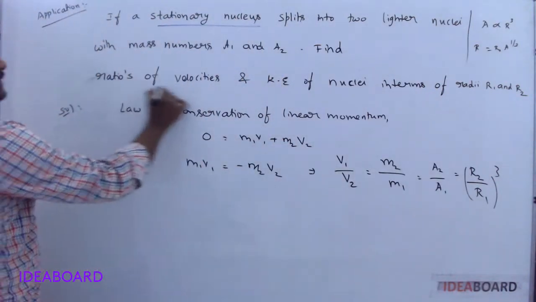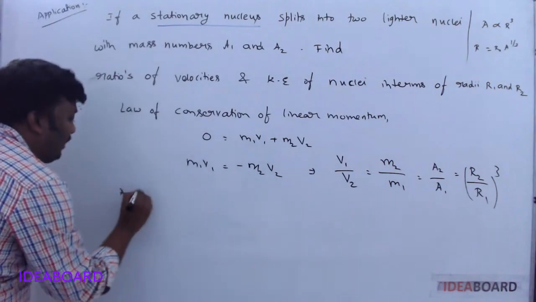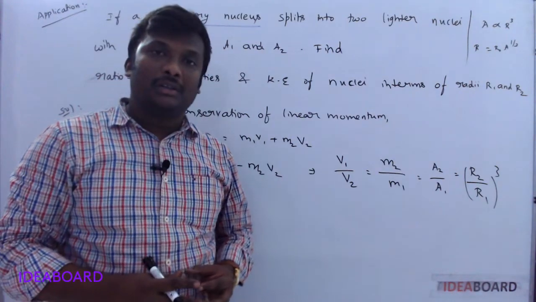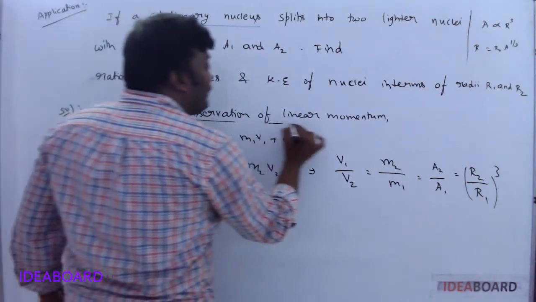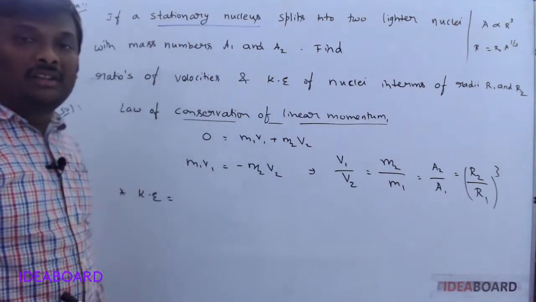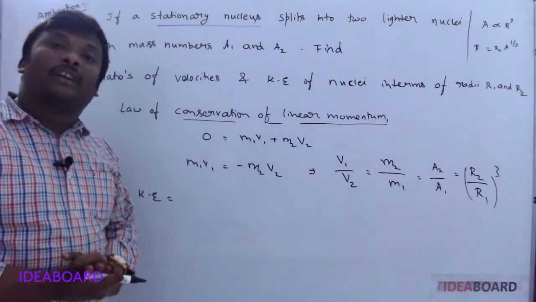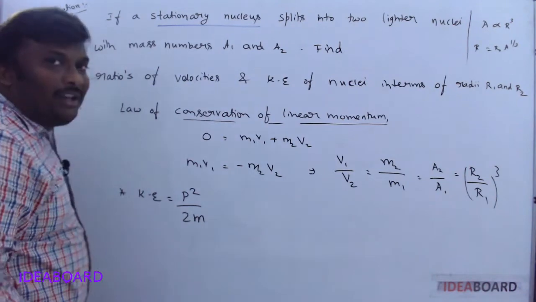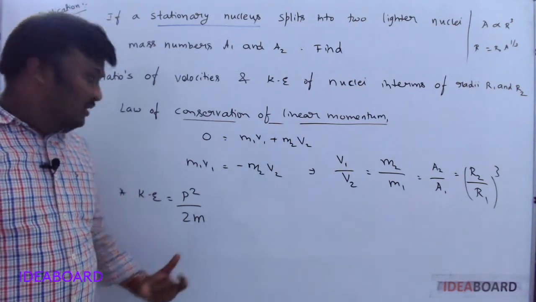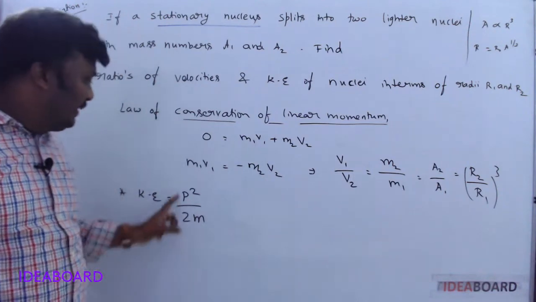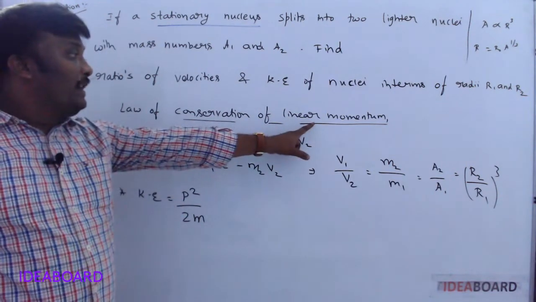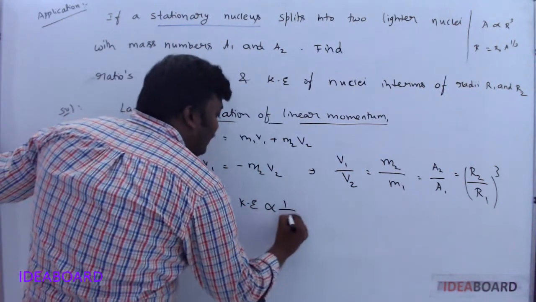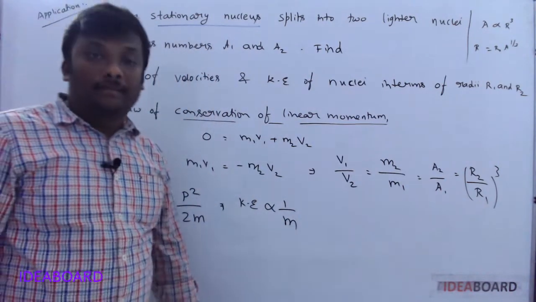Second, another thing he was asking: ratios of kinetic energies. Kinetic energy formula: kinetic energy is equal to half m v square. We can't use this formula. Why? Because according to the law of conservation of linear momentum, momentum is constant. So take the formula for kinetic energy in terms of momentum. Yes, we know the KE formula p square by 2m. Remember or not? Kinetic energy is equal to p square by 2m. Here p is momentum. According to the law of conservation of linear momentum, it always remains constant. So kinetic energy is directly proportional to 1 by m.